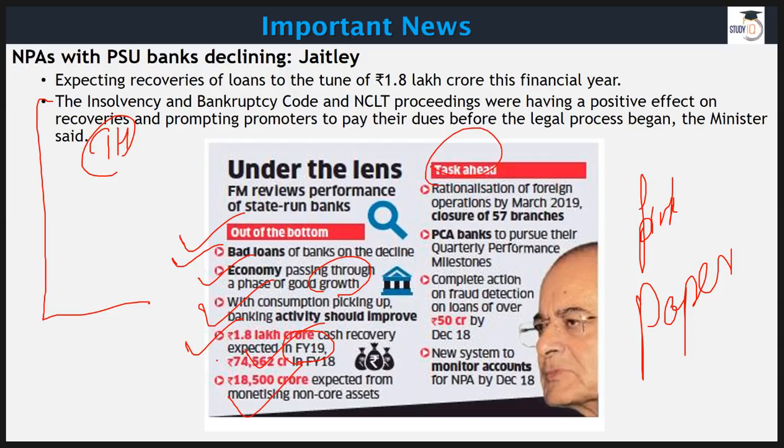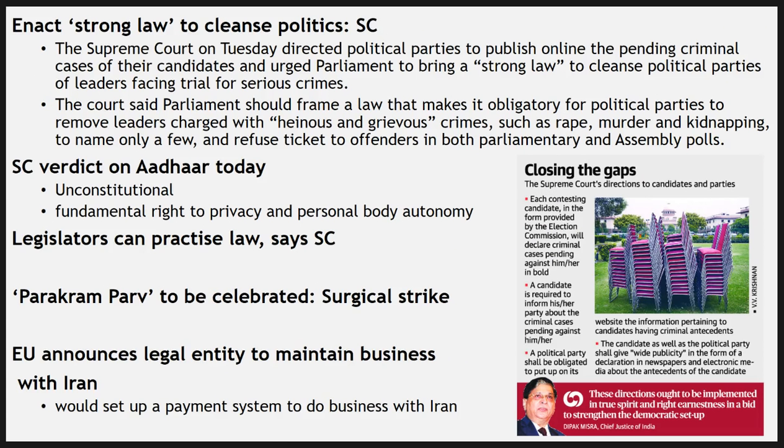Then he also talked about the task ahead, like rationalizing of foreign operations by March 2019, closure of 57 branches, PCA banks to have quarterly performance milestones, complete action on fraud detection on loans of over 50 crore by December, that is the end of this year, and a new system to monitor accounts for NPA by December 2018. Again, by the end of this year, we are going to have a new system to monitor NPAs. So all these steps, the task ahead, indicate that we are heading in the right direction. So it's good news that is shared by the Finance Minister.